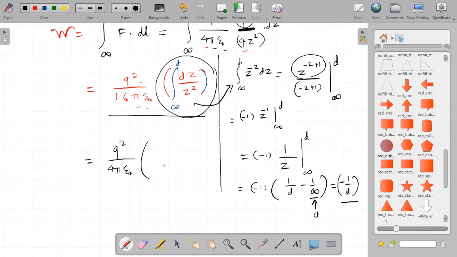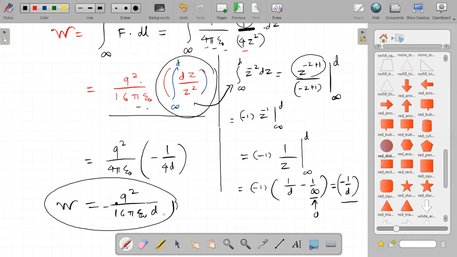Minus 1 upon d. I can rewrite it like minus 1 upon 4d. Is it correct? Or you can write directly like this: q square upon 16 pi epsilon 0 d with a negative sign. Understood? And this is your work energy, the final answer.